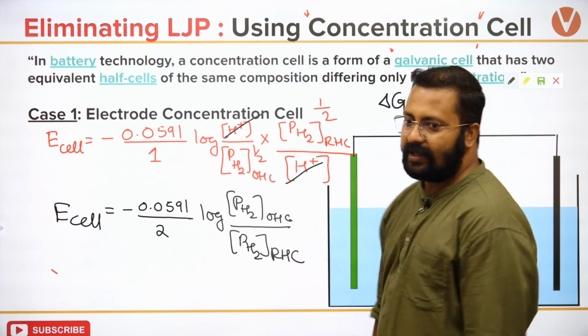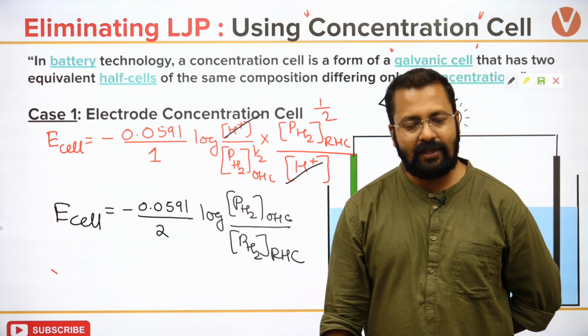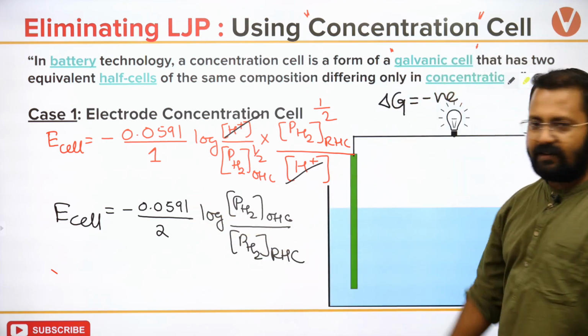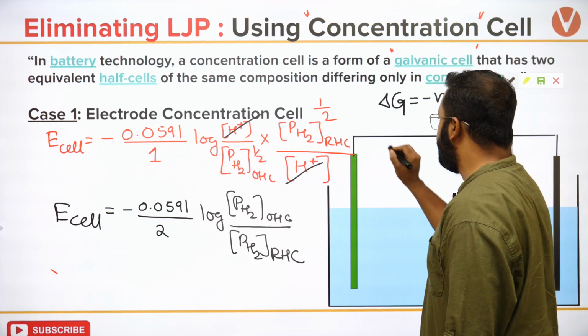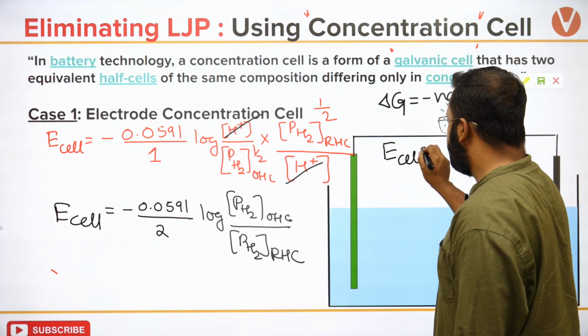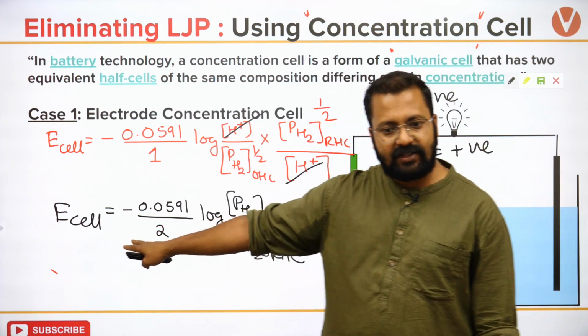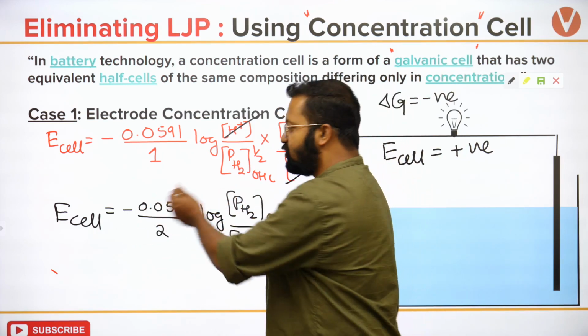Negative. Delta G should be negative. Now see, we will write delta G negative. If delta G is negative, then what should E cell be? E cell should be positive. But are we getting a positive result? No. Our expression has a negative.